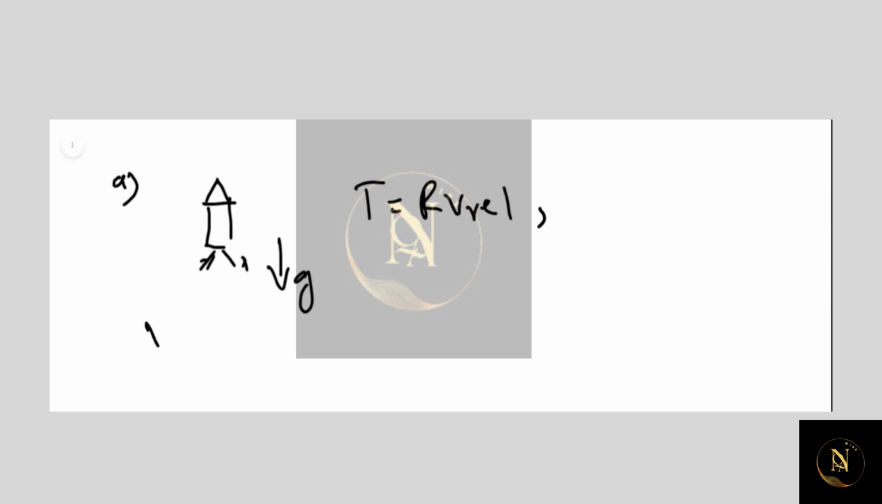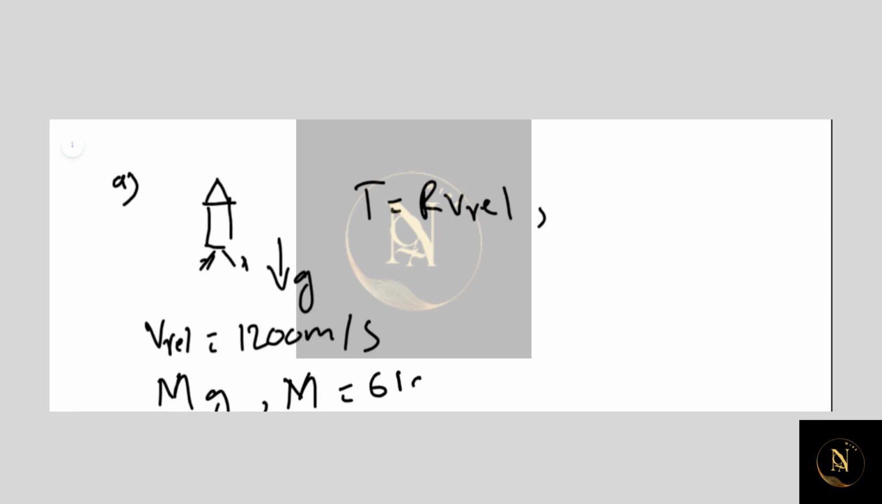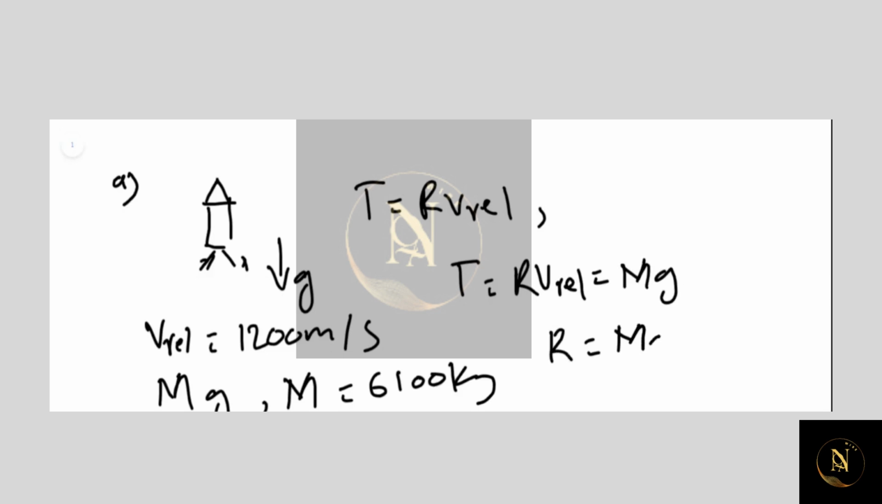The exhaust speed VREL is 1200 meters per second. For the thrust, that is equal to the weight, which is mg, and the capital mass M is 6100 kg. We must have thrust T equal to R V relative equal to mg. From here, R will be mg divided by V relative. Putting the values, we get the rate of fuel consumption to be 50 kg per second.